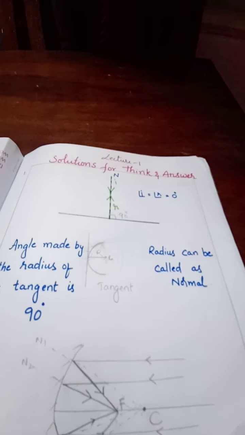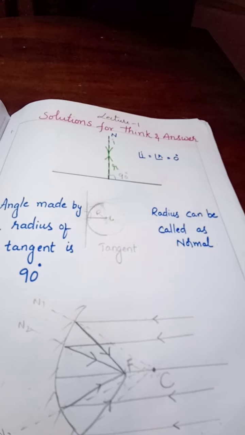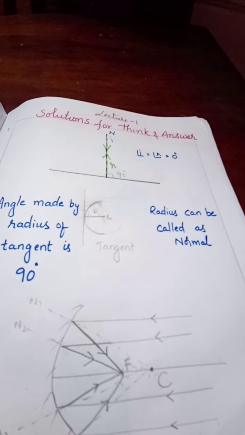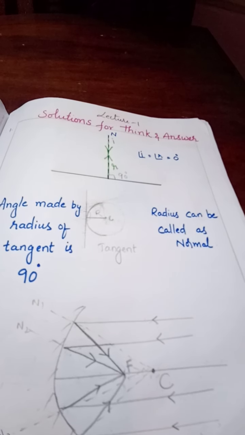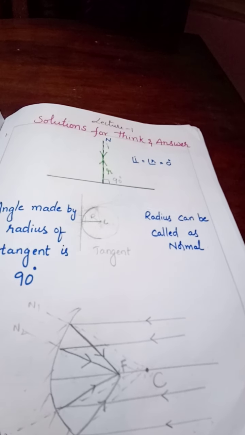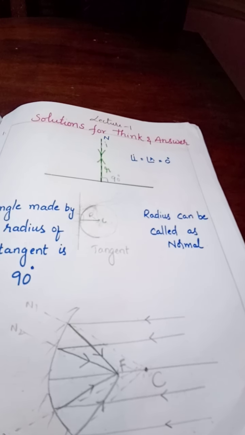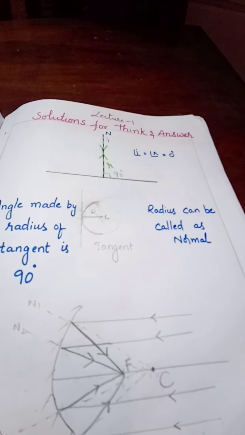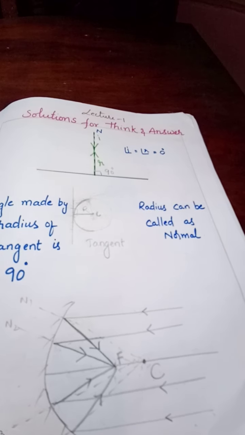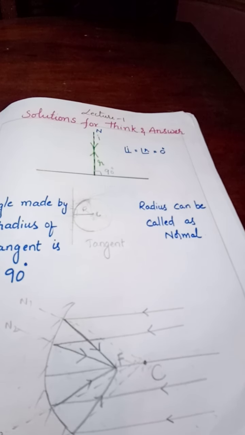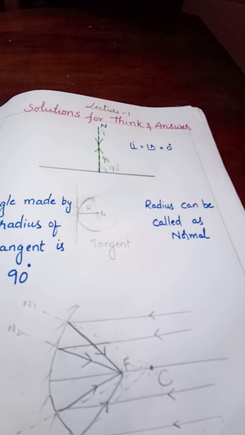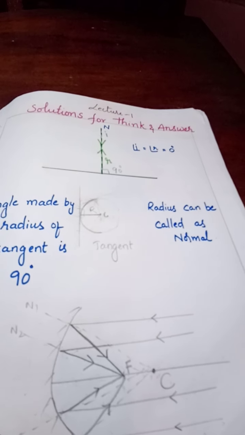The second question is given as: if you consider a semisphere as a spherical mirror and draw a tangent at a point, what is the angle between tangent and radius? And what is the name given to that radius in the basic reflection concept? Recall geometry. While learning about circles and tangents, you may have learned that a radius is always perpendicular to the tangent to the circle drawn at that point. A tangent always touches at a single point on the curve.